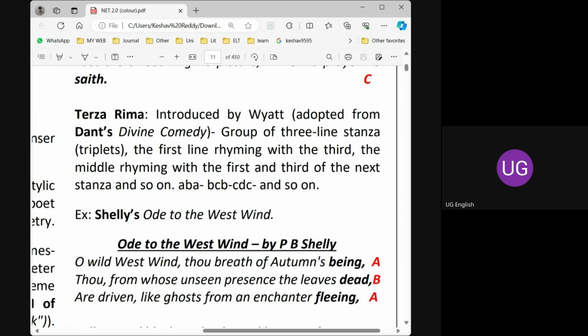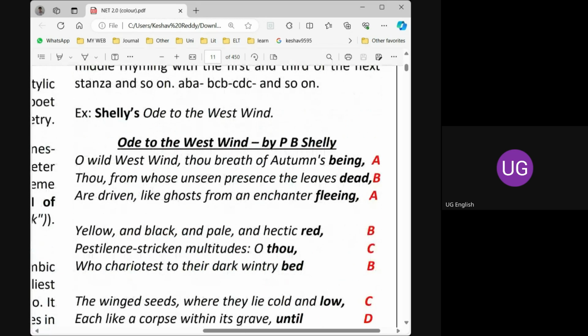Terza rima is a very interesting one. In terza rima, we use 3-line stanzas, triplets or tercets; we can call it either. A triplet means a 3-line stanza. But here, these lines are nested. You will understand from the example: ABA.